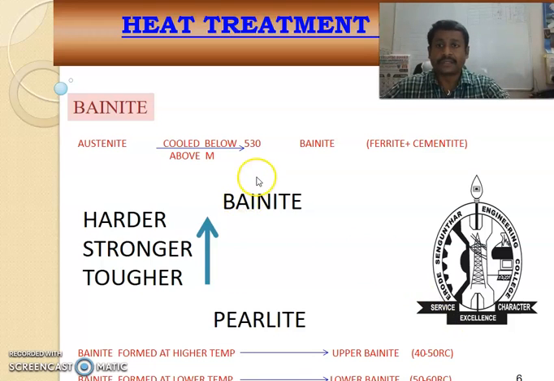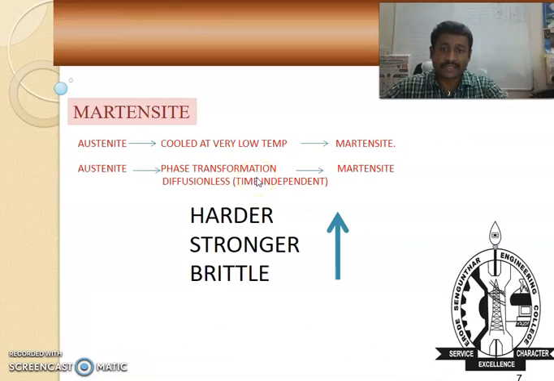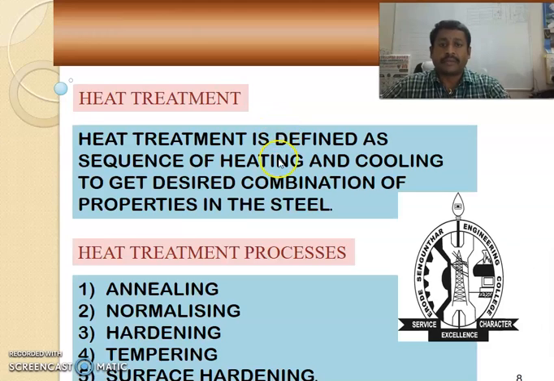And the next one is martensite. In this, when austenite is cooled at a very low temperature, we get martensite, and the martensite phase transformation is a time dependent property. Martensite is very hard, brittle and strong. And again, the main purpose of the heat treatment process is to obtain the desired properties.